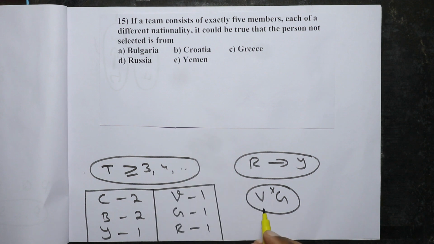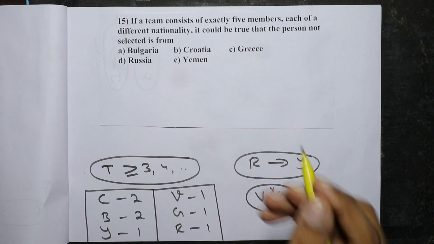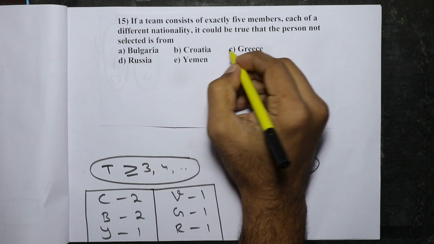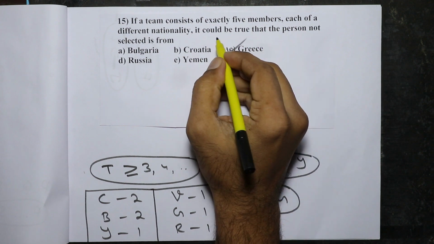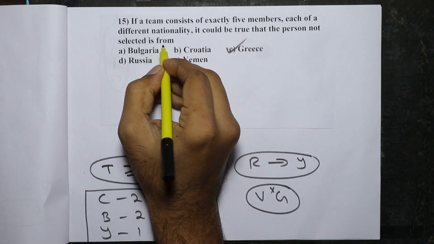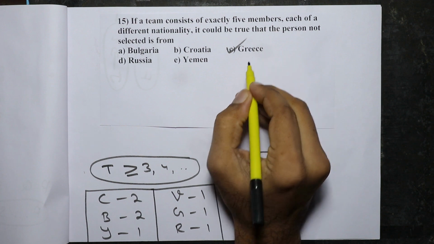If you look at the options, Vietnam is not there, G is there. So the correct answer is option C, Greece. So the person that is not selected is from Greece. That is possible.